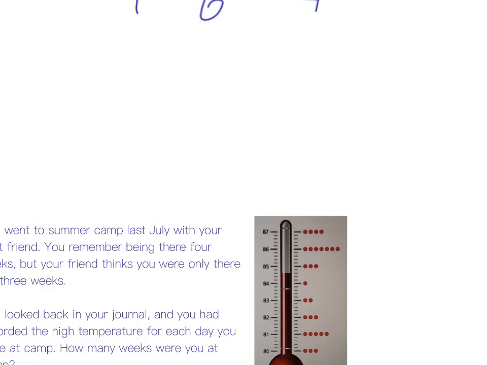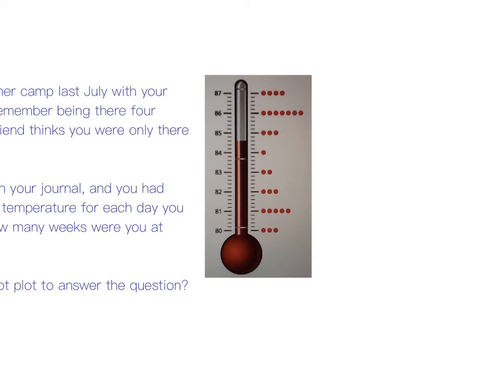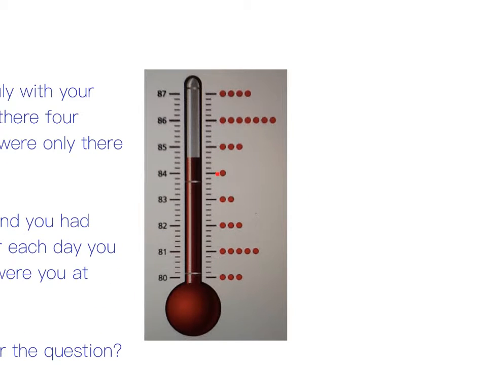Okay, so kind of using that same thing, let's just find a dot here, like this one. What does that mean? Well, it means 84 degrees, but what was 84? If you recorded it each day, there must have been a day where it was 84 degrees, right? Okay, and this came out of your book, in case this is looking familiar. There was one day where it was 84. So if that's the case, what about these two at 83? What does that mean? Well, it means that it was 83 degrees, not one day, but twice. It was the high on 2 different days.